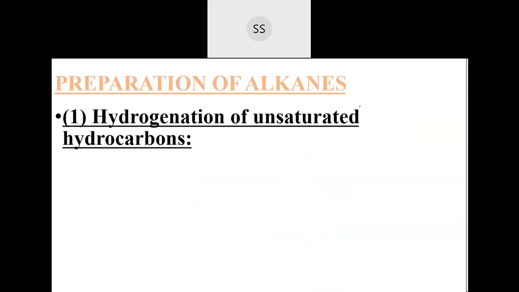Next is the preparation of alkanes, because we are discussing alkanes here. The first method of preparation of alkane is hydrogenation of unsaturated hydrocarbon. So we are taking unsaturated hydrocarbon and we are going to prepare the alkane. You are familiar with what is unsaturated hydrocarbon. If the compound has a carbon-carbon double bond, or a carbon-carbon triple bond, we call them unsaturated hydrocarbons. So now here you can take unsaturated hydrocarbon and prepare the alkanes.